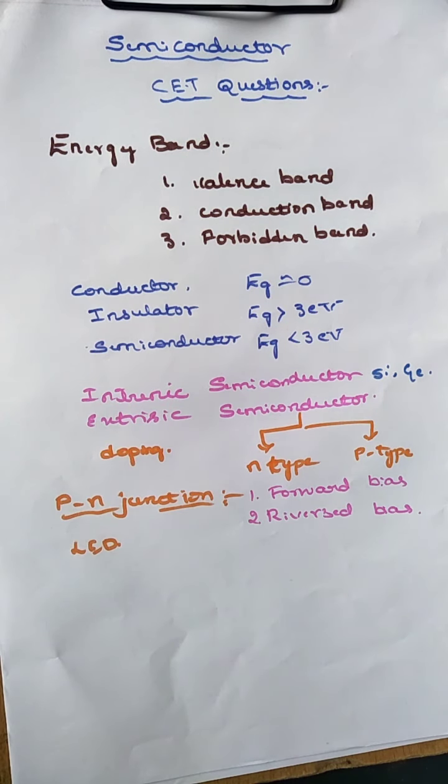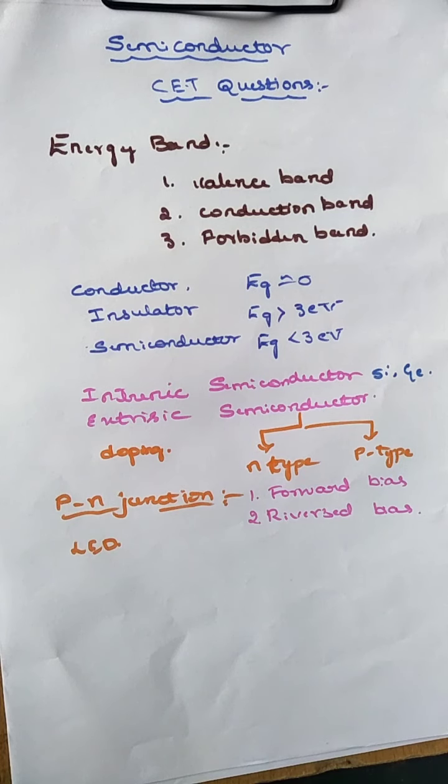The last one is solar cells. A solar cell is basically a PN junction which generates EMF when solar radiation falls on it. Some of the applications of solar cells: they are used in electronic devices, in satellites, as space vehicles, and to supply power to calculators or wristwatches.